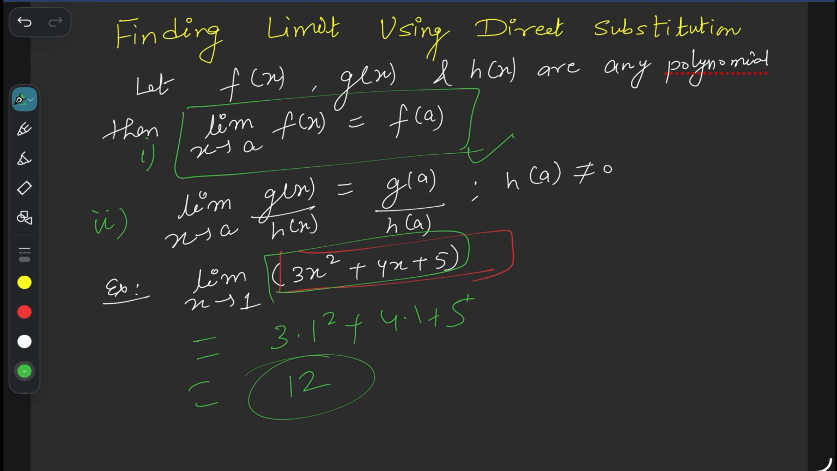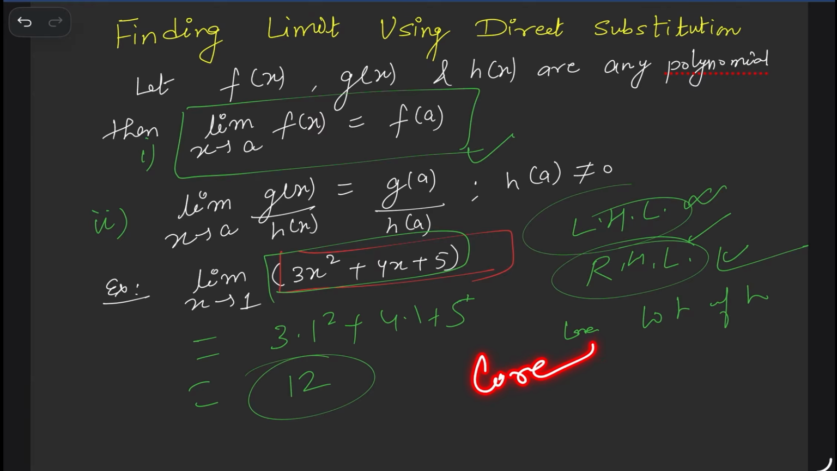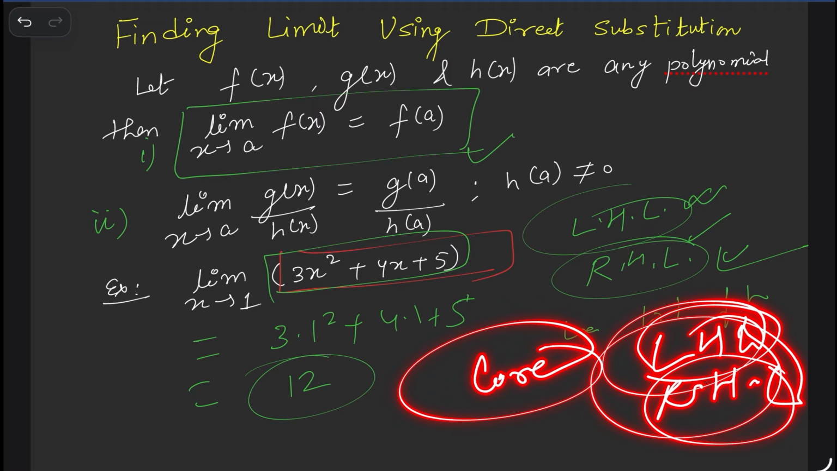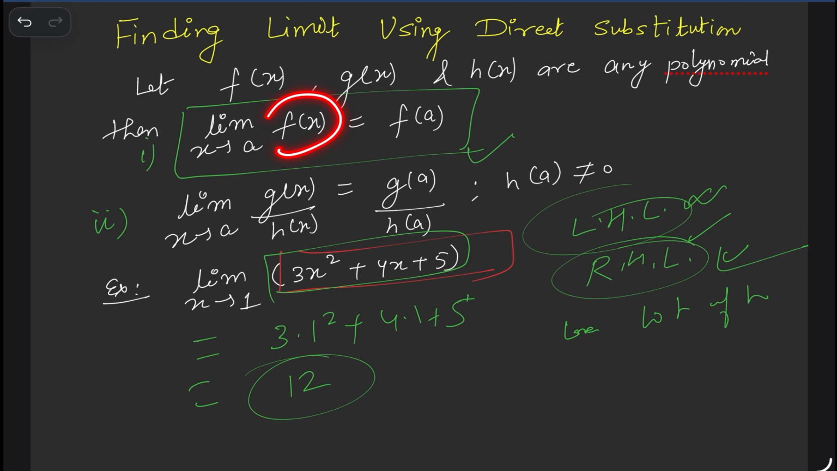It doesn't mean that the limit definition, LHL or RHL, fails. LHL and RHL are correct here also, but they take a long, lengthy process and a lot of time, so we can't apply them everywhere. First of all, the core concept is left hand limit and right hand limit. You should learn LHL RHL, don't just try to pass anyhow. Then we'll learn some shortcuts. This is a shortcut: if f(x) is a polynomial, just substitute to get the limit. If g(x) upon h(x) where the denominator is non-zero, just substitute the point and we will get the limit.